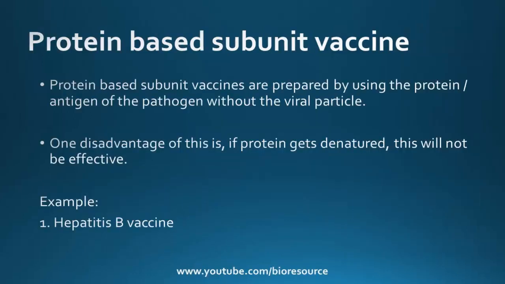Protein-based subunit vaccine. Protein-based subunit vaccines are prepared by using the protein or antigen of the pathogen without the viral particle. One of the disadvantages of this is if the protein gets denatured, it will not be effective. Example is hepatitis B vaccine.